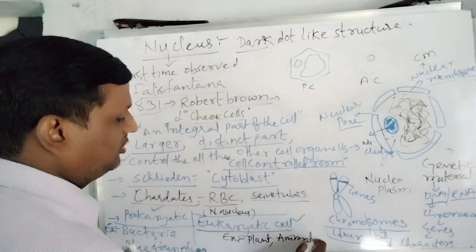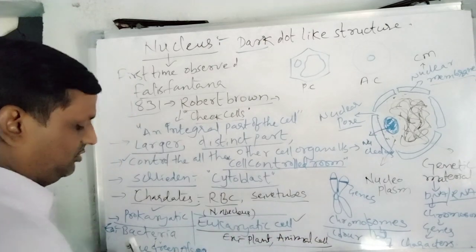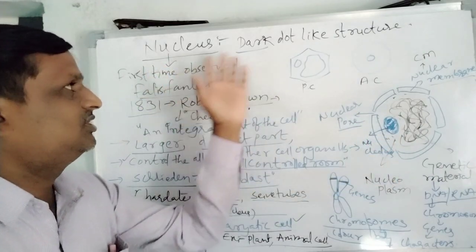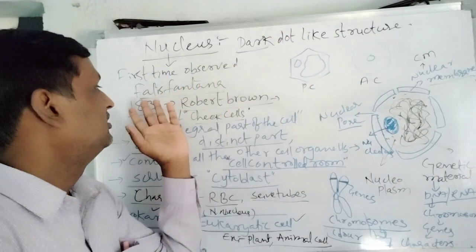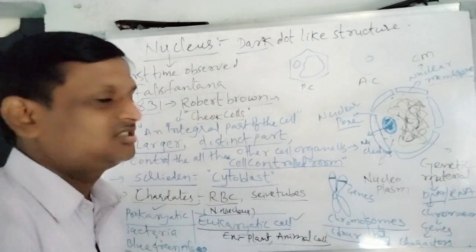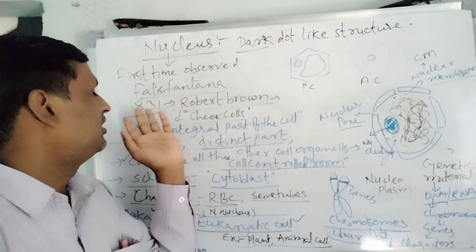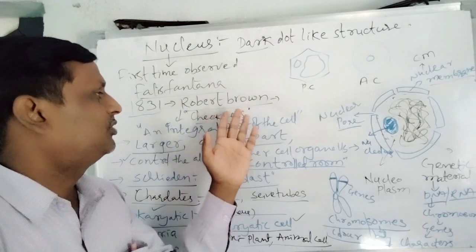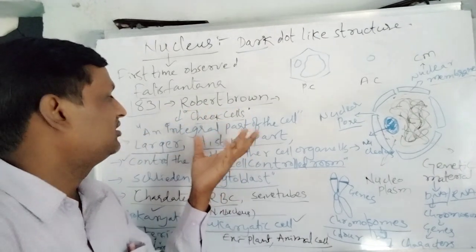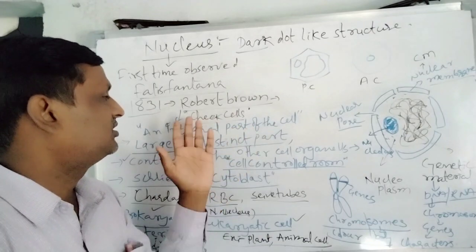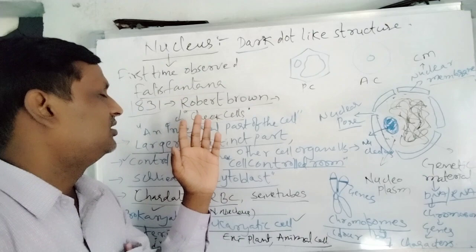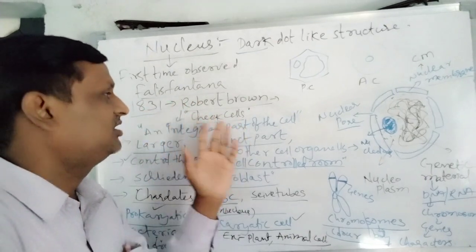So this is all about the nucleus. Very important points. The nucleus is a dark dot-like structure. It was first observed by Felix Fontana in epithelial cells, but afterwards, in the year 1831, Robert Brown declared, and he particularly mentioned, that the nucleus is an integral part of the cell, and he observed this nucleus in the cheek cells. That's why we call it Robert Brown's discovery. He observed and discovered the nucleus.